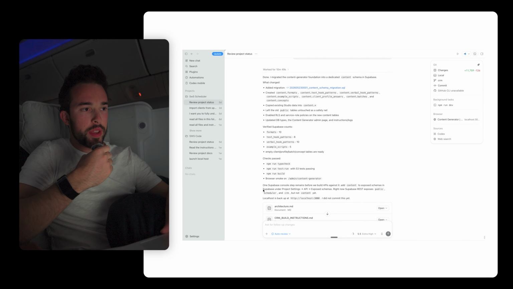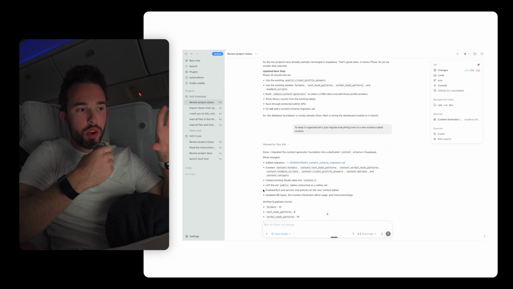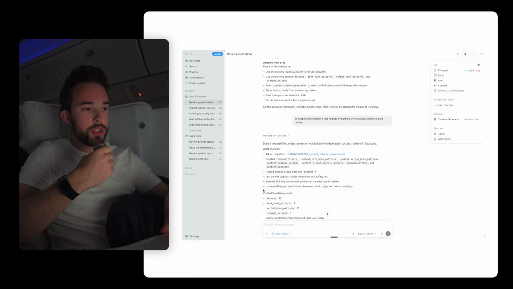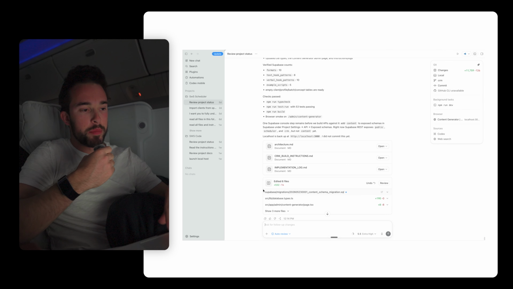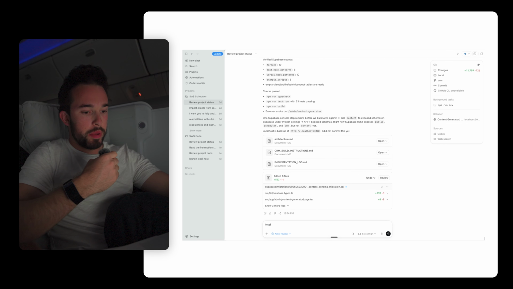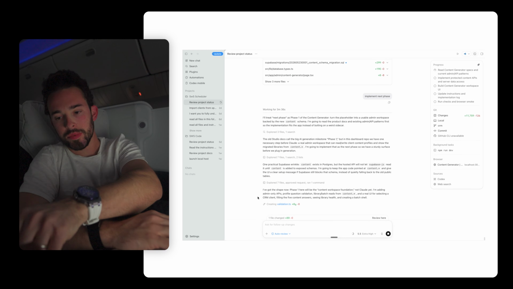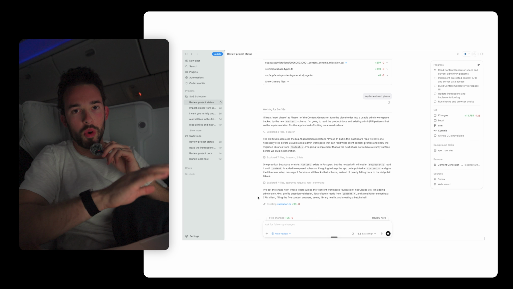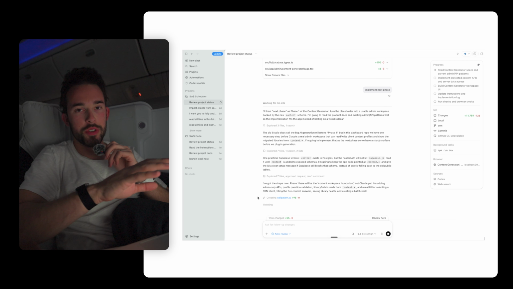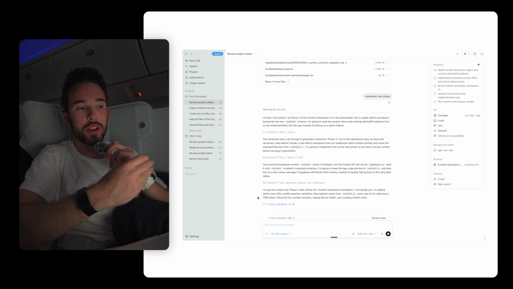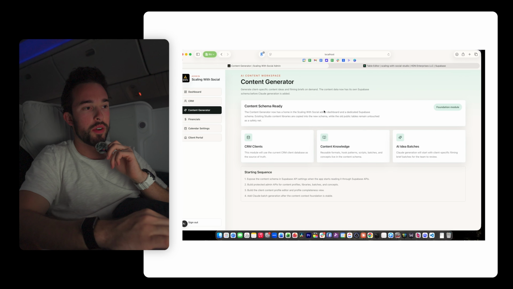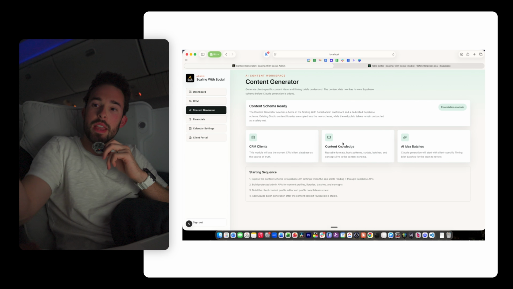Okay, so the last thing that we did is we migrated over the schema. And so now we honestly just have to have it implement the next phase. So implement. So now it's building the whole back end system and the user interface where we can actually create the content ideas, because right now it's basically blank. Like there's no buttons that you can click.